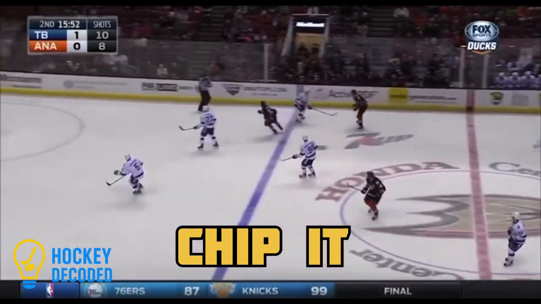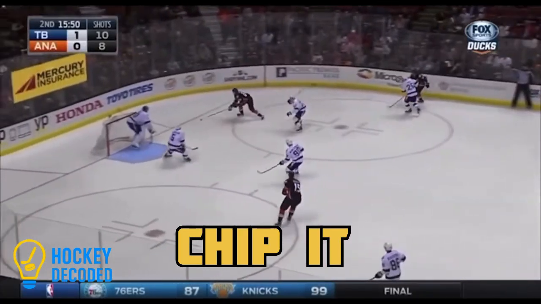Hey hockey fans, are you confused by some of the lingo that you hear around the rink? Well, here's 15 hockey terms explained that every beginner should know. Let's go. Chip it means banking it off the boards to get around a defender.